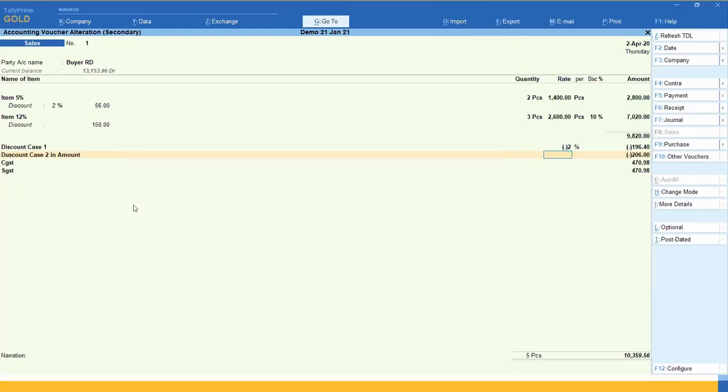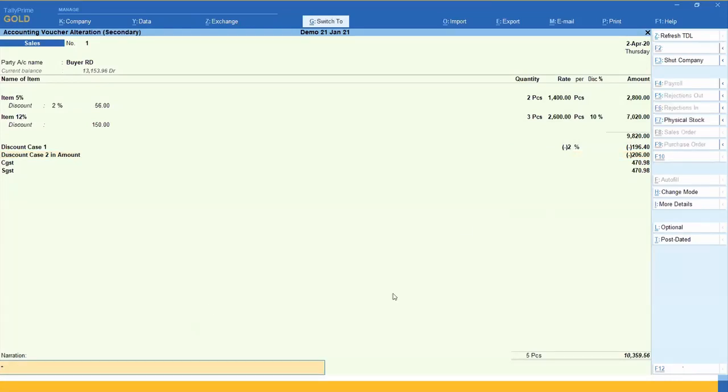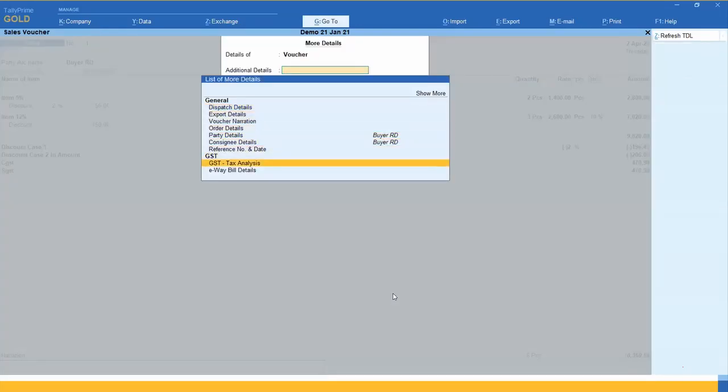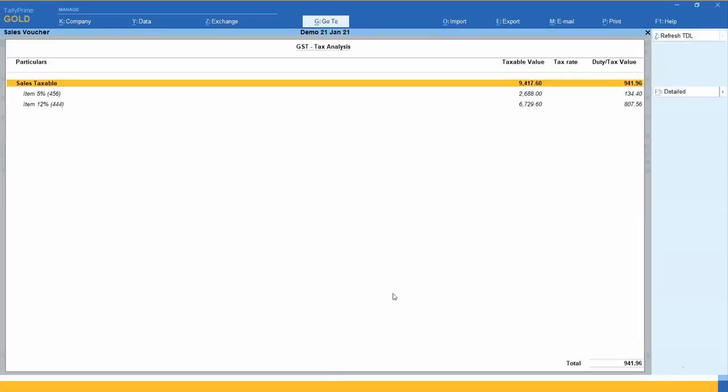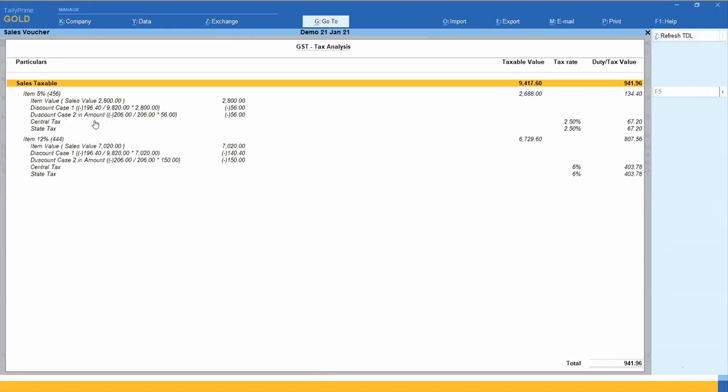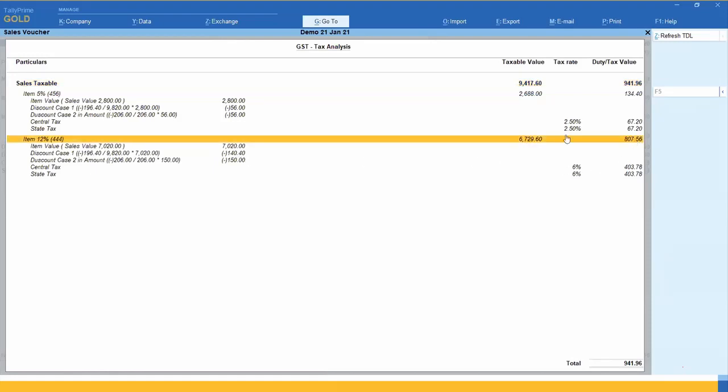For example, suppose I want to check here the taxability of that invoice. So I will press here on the voucher level, Control I, or GST analysis, Ultra F1. See here what happens. Discount case 1 is the ledger, discount case 2 is the ledger. So discount 1 is having 56 rupees, second is also 56 rupees, because both are the same percentage, and this is the second item. So whatever the assessable value is there, automatically it is calculated for GST.